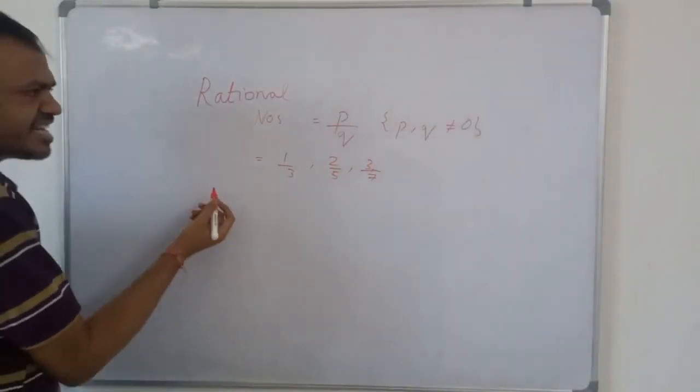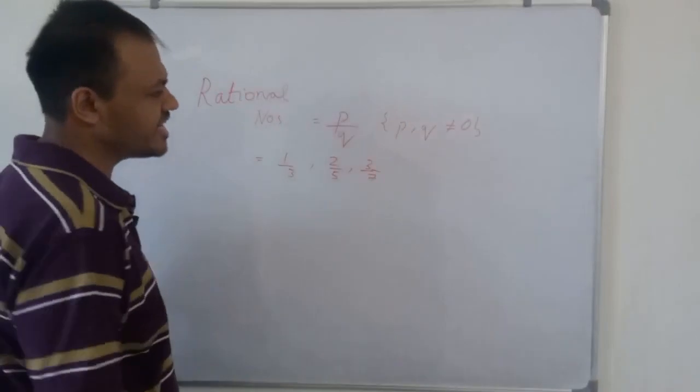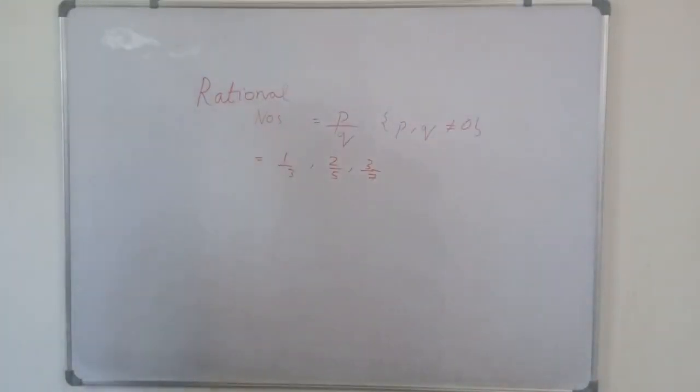And irrational numbers are the numbers which are not rational. So the numbers which are not rational are called irrational numbers.